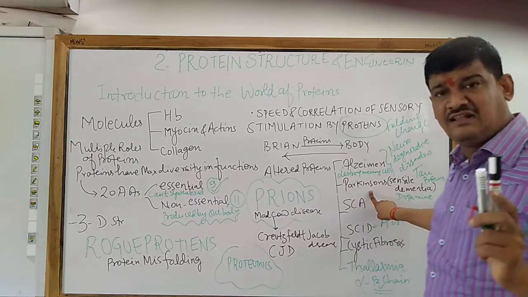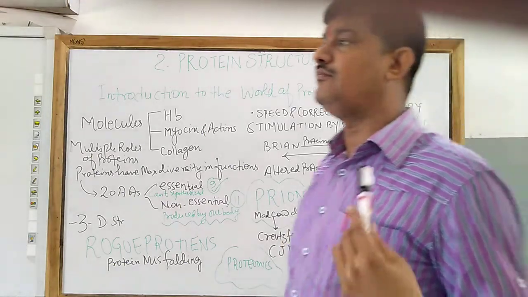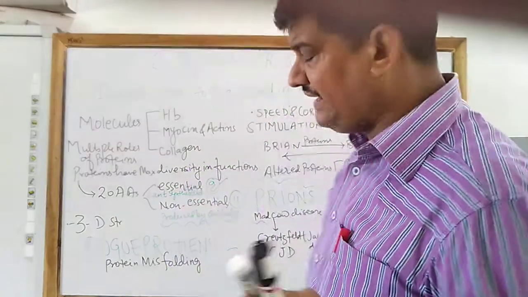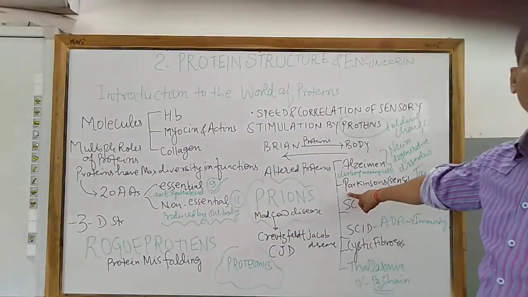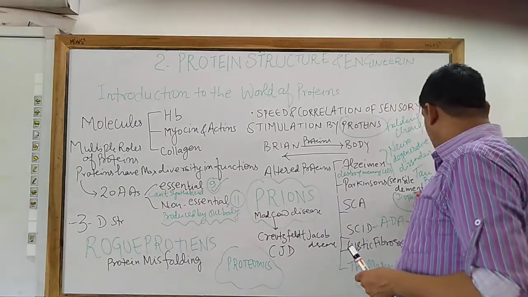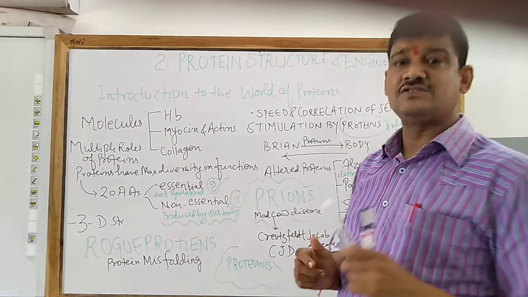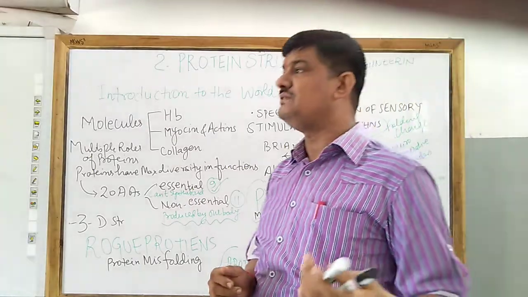Parkinson disease is also known as senile dementia. Dementia means the loss of memory, and it happens due to lack of dopamine. Dopamine is an example of a neurotransmitter. You must know some of the neurotransmitters.